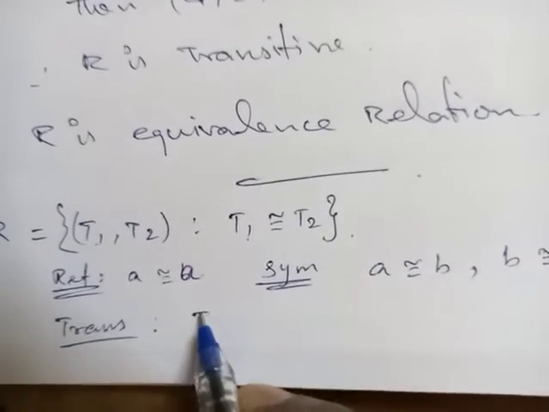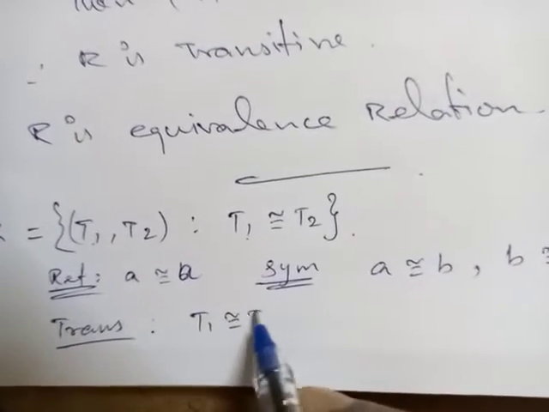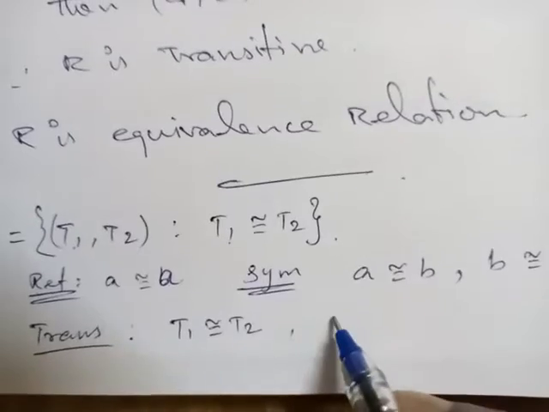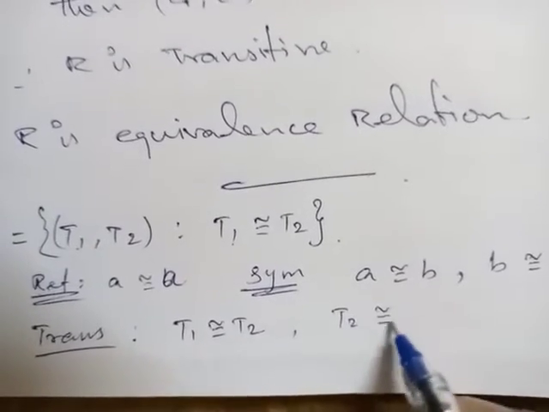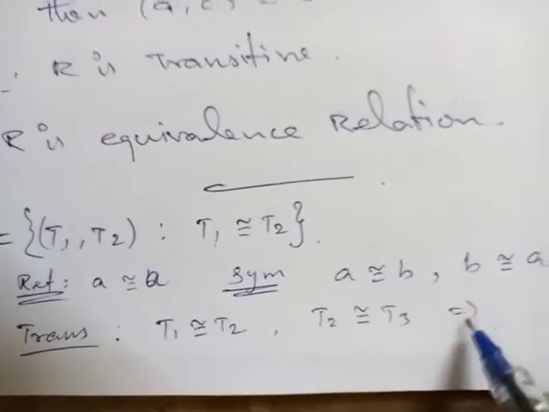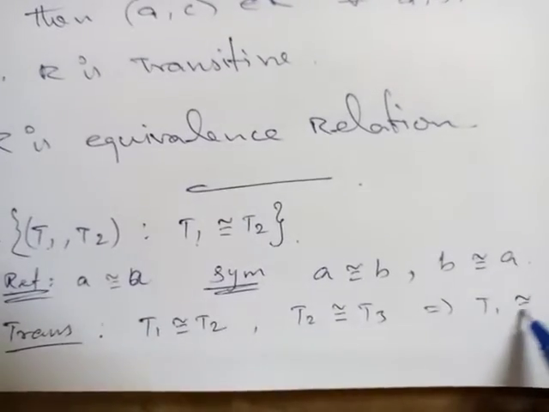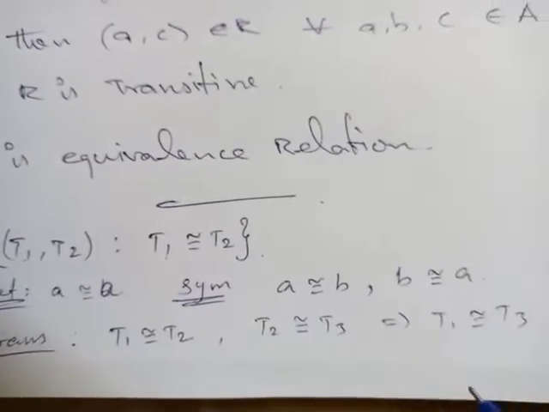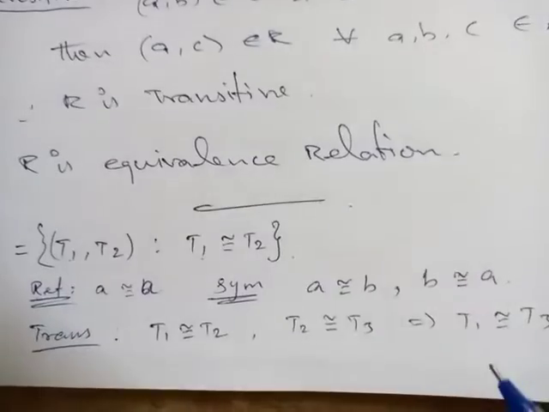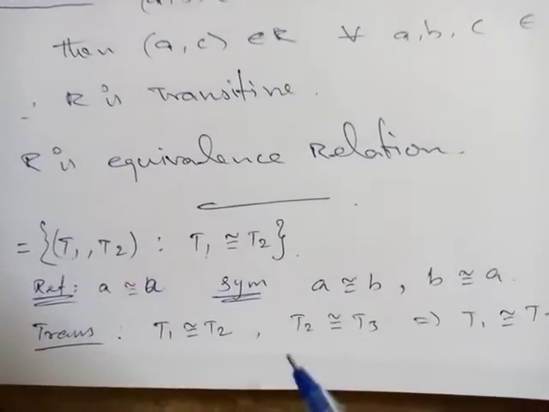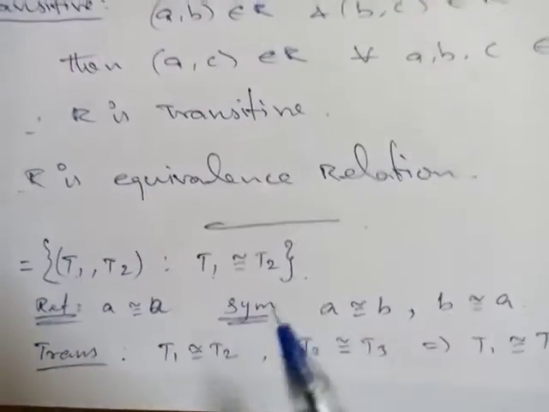transitive. It is nothing but T1 is congruent to T2, then T2 is congruent to T3. After that, we can say T1 is congruent to T3. So it is transitive. Therefore, we can say that it is an equivalence relation. You write this as it is.